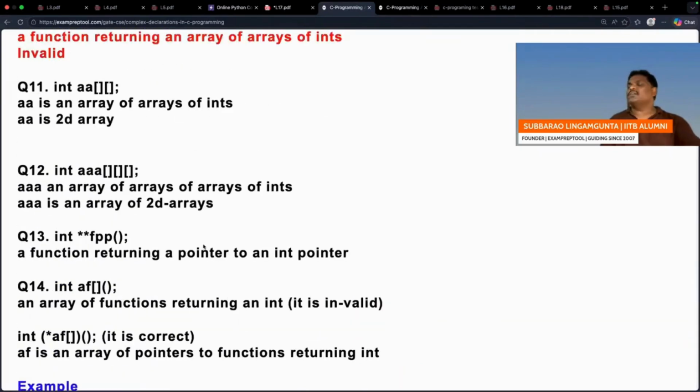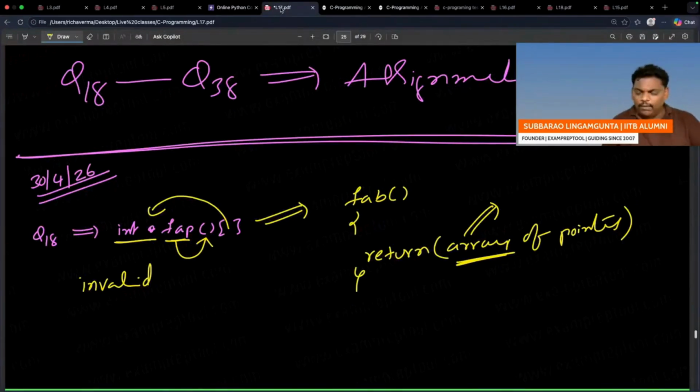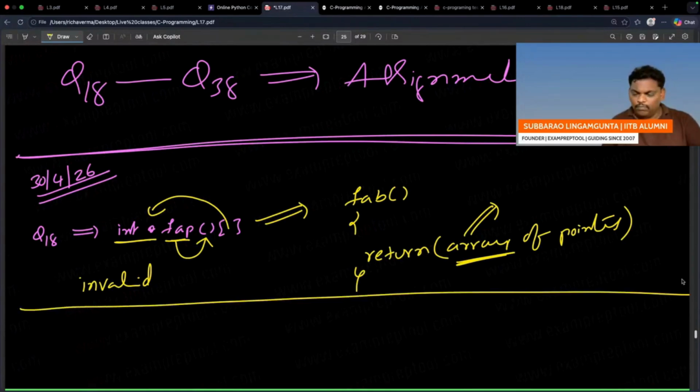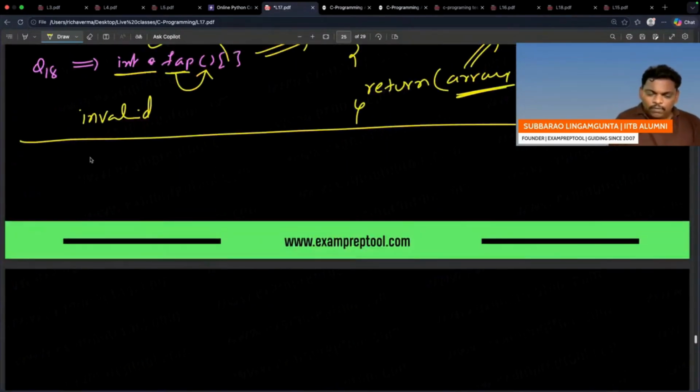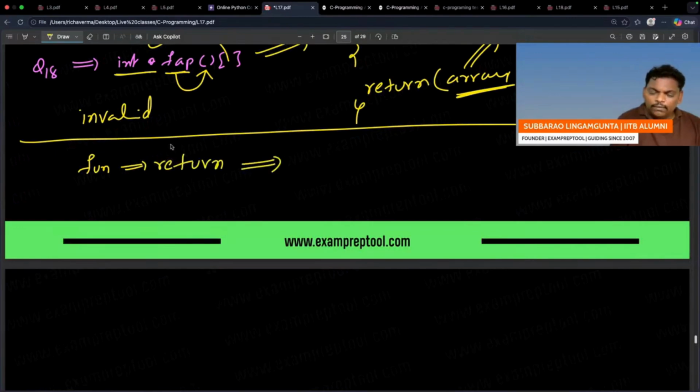Remember, a function cannot return a function. A function cannot return an array. Conclusions are these only. I will write it here. Function cannot return a function. Function cannot return an array. Indirectly you can do it, directly you cannot.